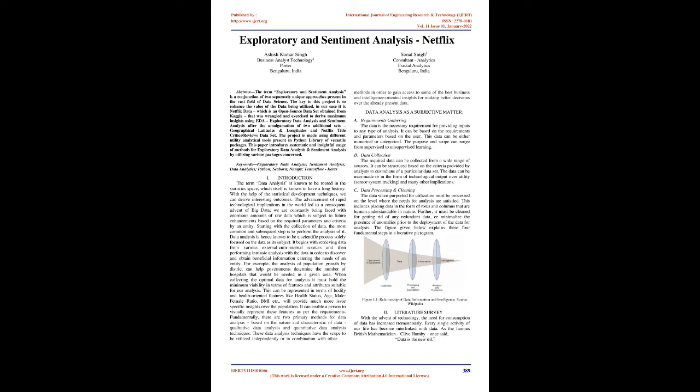When collecting the optimal data for analysis, it must hold the minimum viability in terms of features and attributes suitable for our analysis. This can be represented in terms of bodily and health-oriented features like health status, age, male-female ratio, BMI etc., which will provide much more issue-specific insights over the population. It can enable a person to visually represent these features as per the requirements.